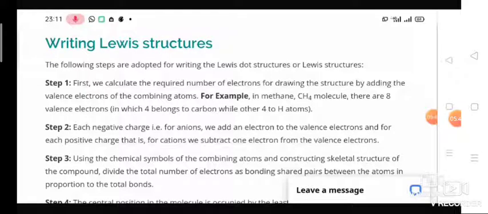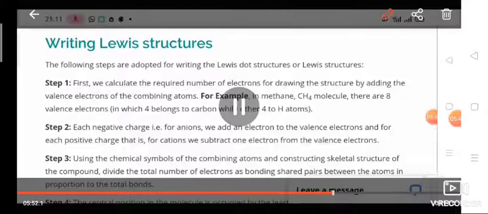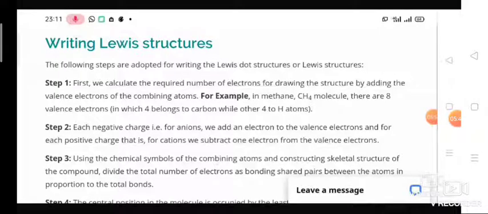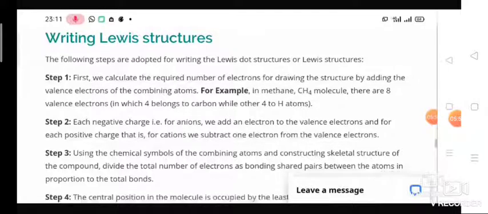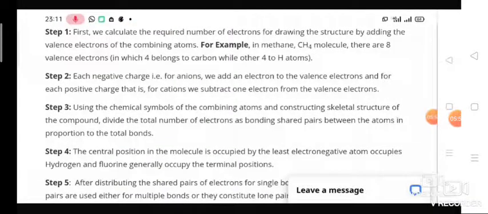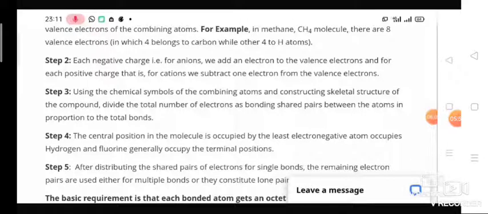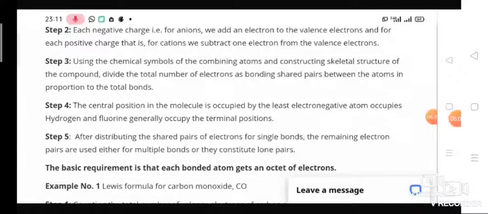What are the steps to write the Lewis dot structure? First, we have to calculate the required number of electrons for drawing the structure by adding valence electrons. For example, carbon has 4 and hydrogen has 4, so 8 electrons. Next, if there is a negative charge, we have to add an electron. If there is a positive charge, we have to subtract an electron from the valence electrons.